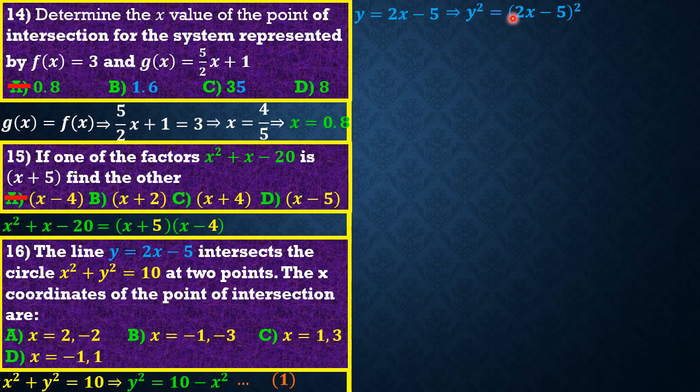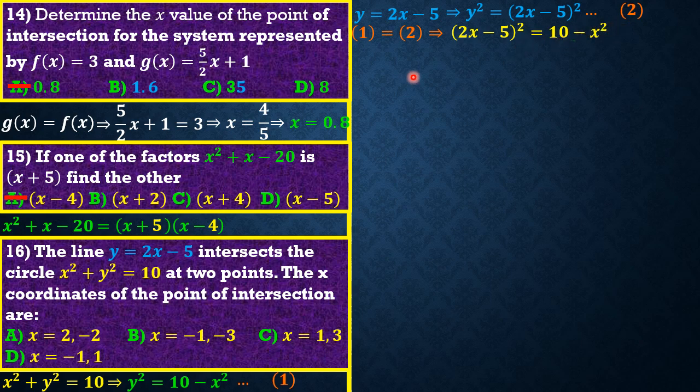At this point, friends, since y squared is equal to (2x minus 5) squared, and this same y squared is equal to 10 minus x squared, it means that the two y squared should be equal to each other. If we call that equation 2, our equation 1 has to be equal to equation 2, and this means that (2x minus 5) squared has to be equal to 10 minus x squared.